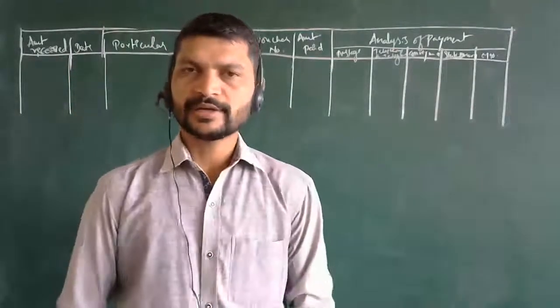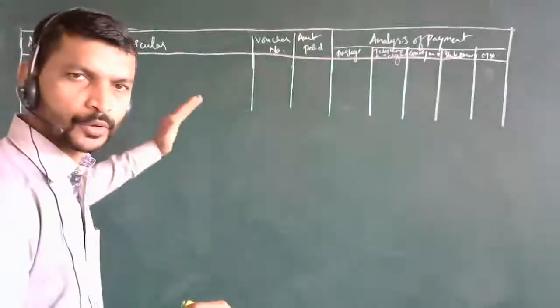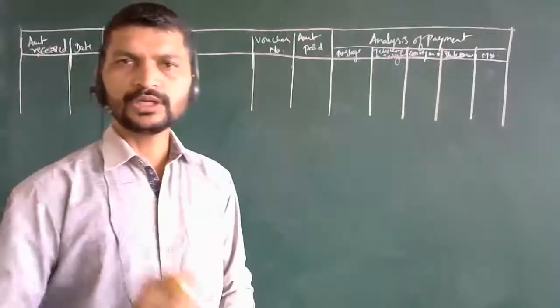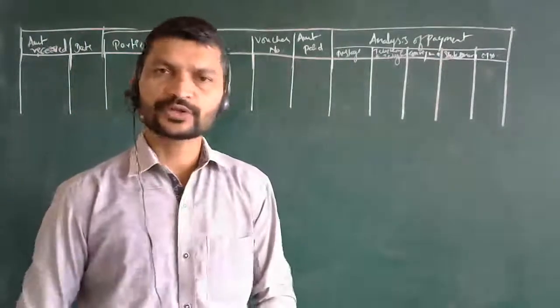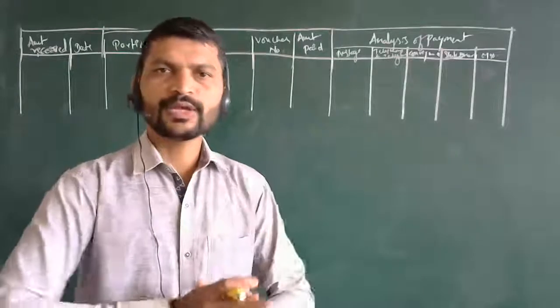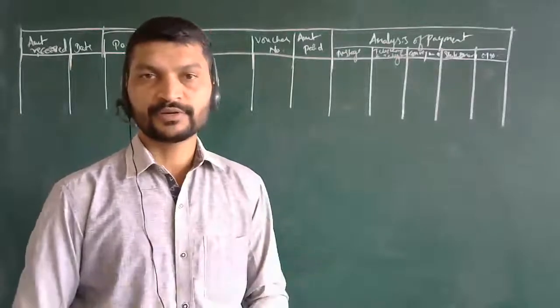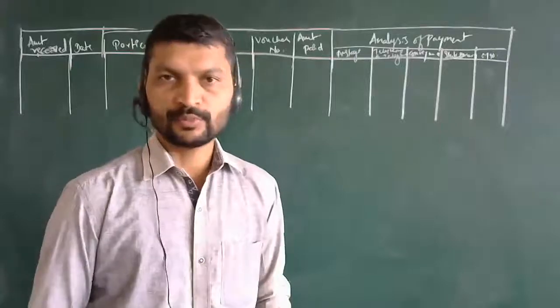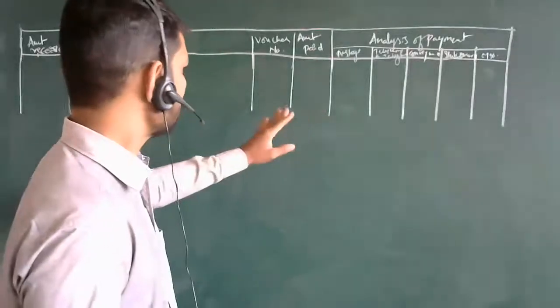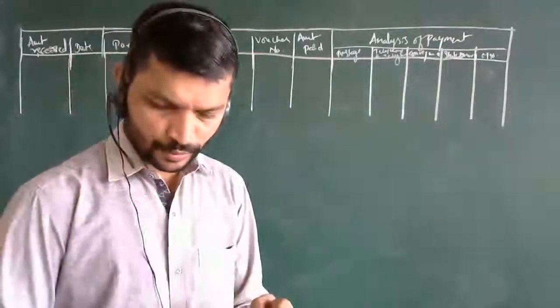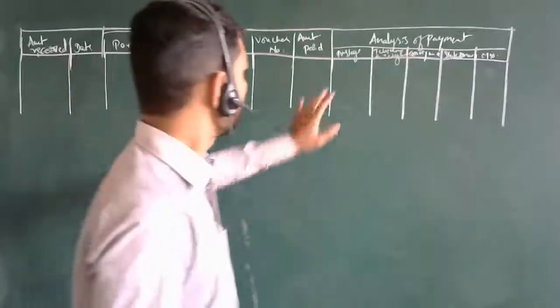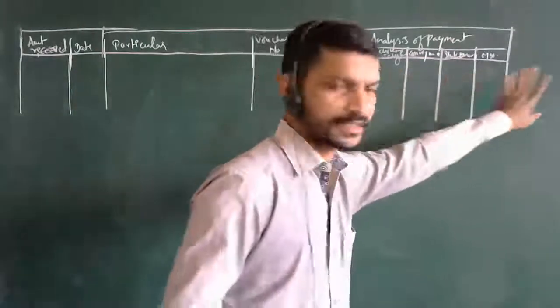So I would like to conclude this part, the total, then we'll move to the journal entries and the posting of them. Now, a most important thing: after completion of this, we will have the petty cash book, one posting, then two, three, four, five, six.